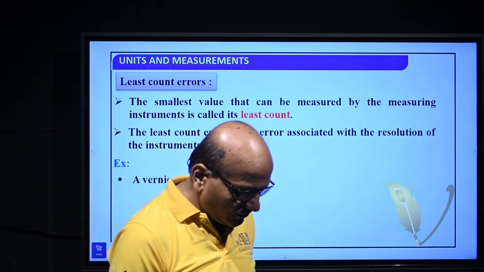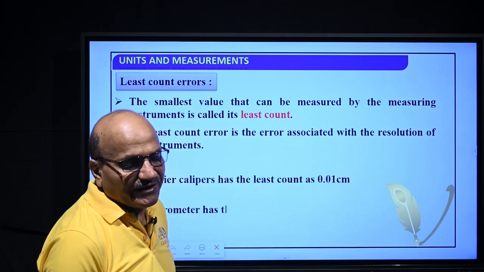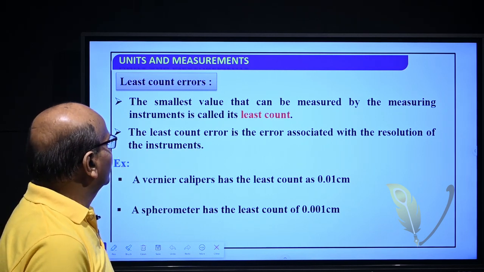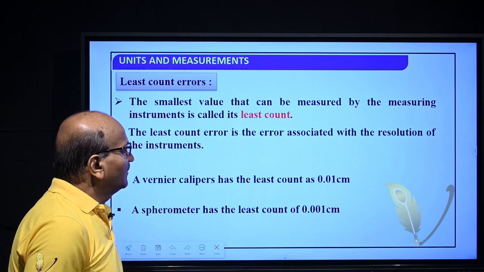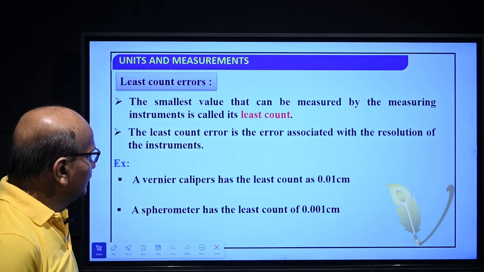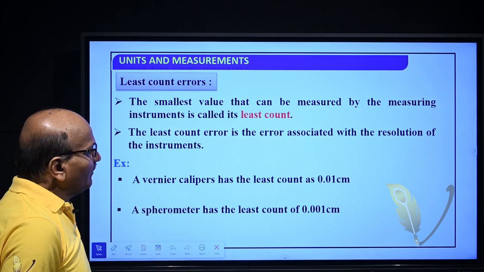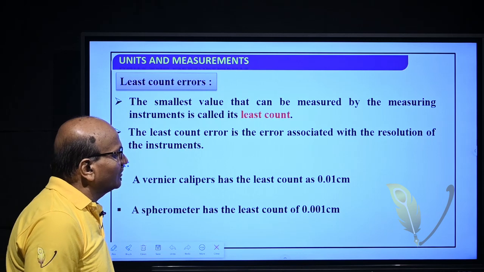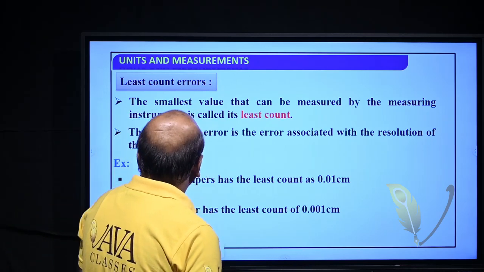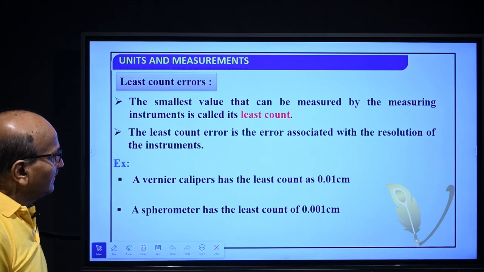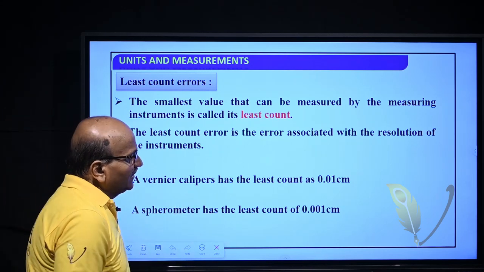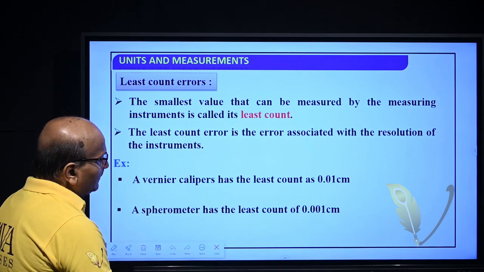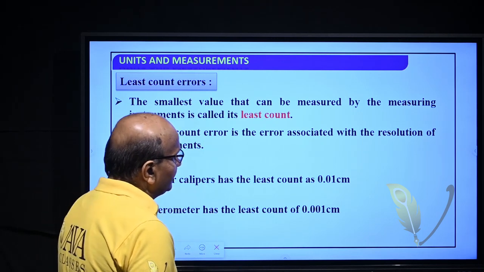What is the least count? The smallest value that can be measured from an instrument is known as its least count. Suppose for a meter scale, the minimum value we can measure is 1 millimeter. So its least count is 1 millimeter or 0.1 centimeter. Similarly, for a vernier caliper, the least count of the measurement is 0.01 centimeter. A spherometer has the least count up to 0.001 centimeter.